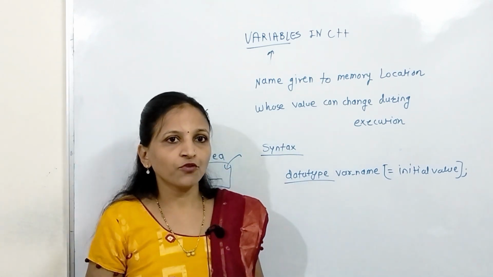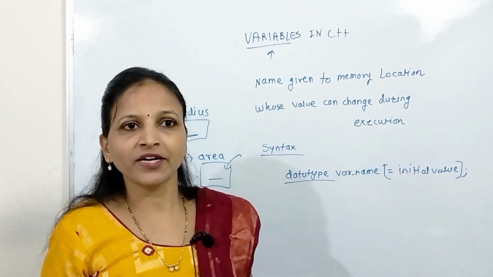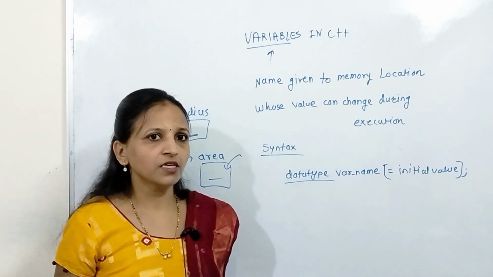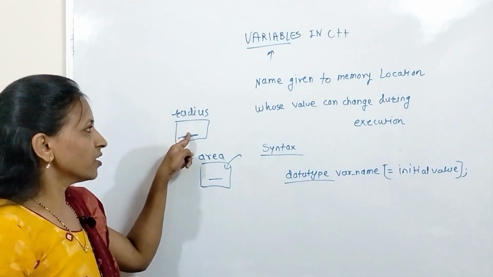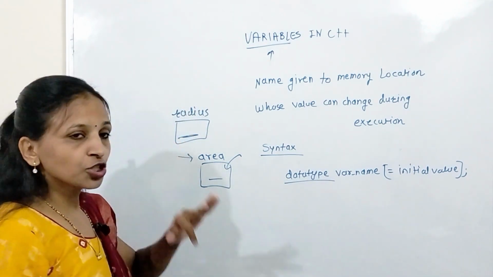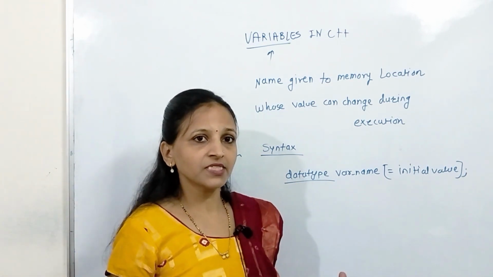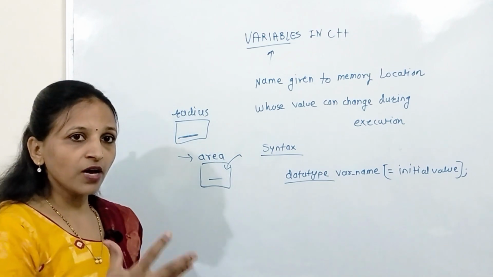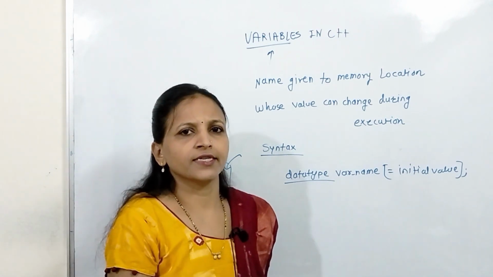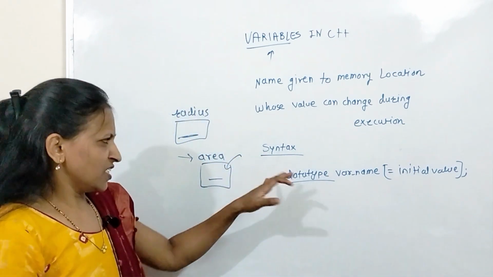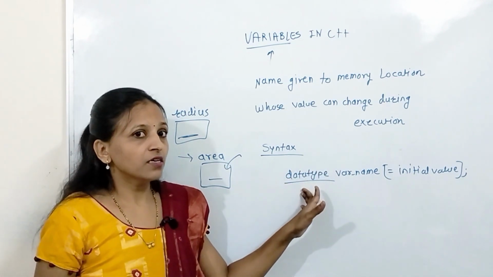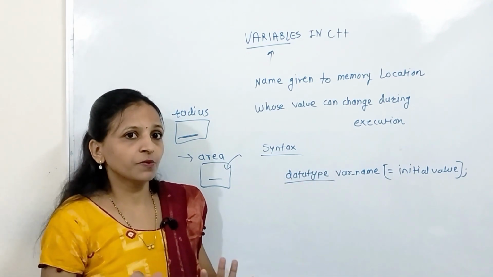Getting values like 3.4, 3.7, 4.8, 4.9, it may be anything. That's why here the data type of this variable should be float or double. Float or double means it indicates a value having a decimal point in it. Now see, here we can write float or double as per our need.